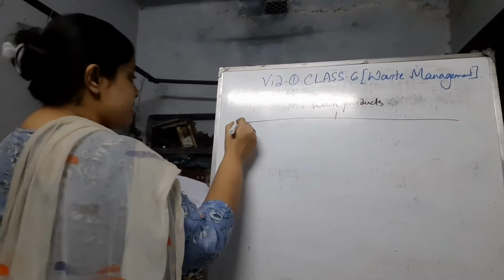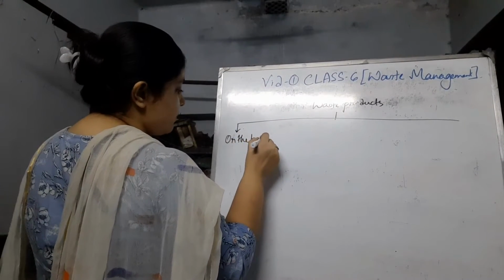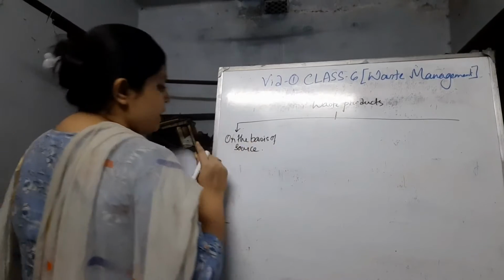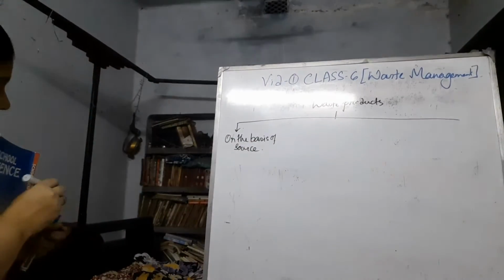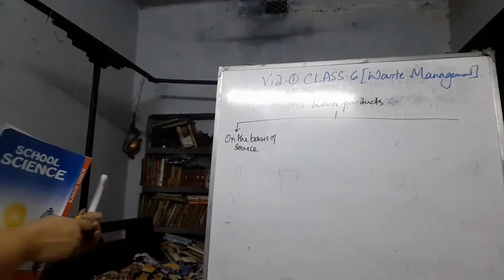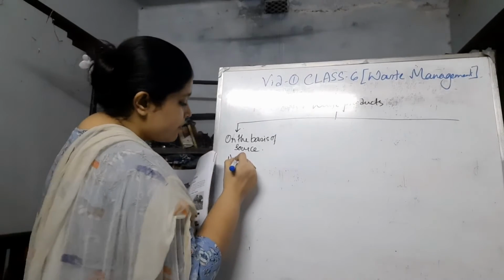So first is on the basis of source. Okay. So on the basis of source, the waste products can be of some types.